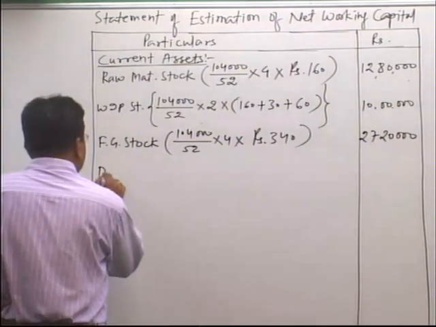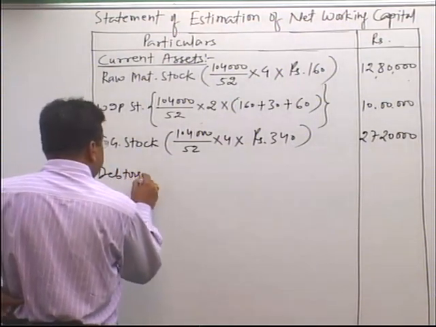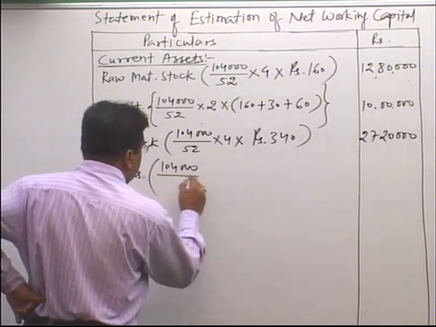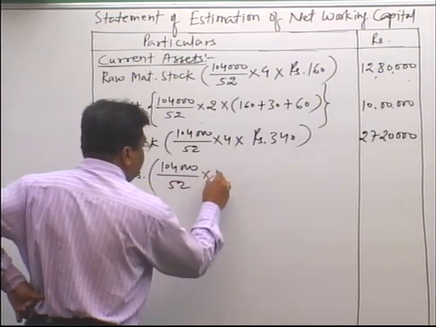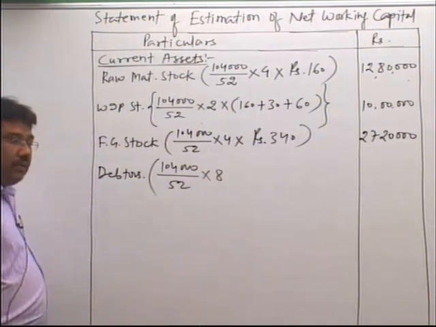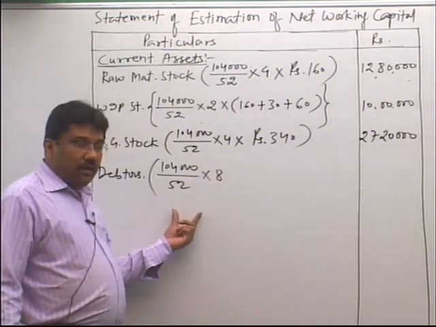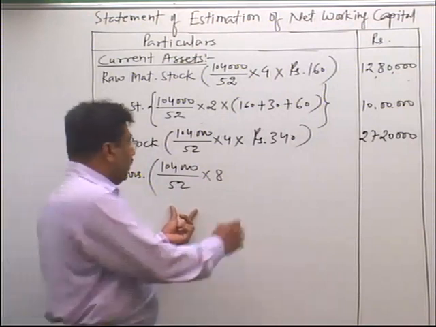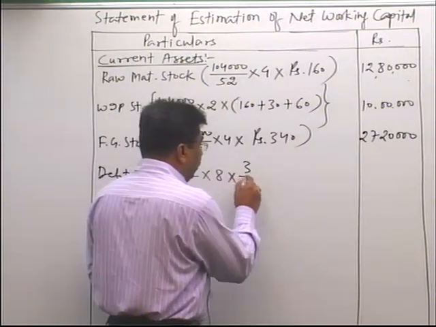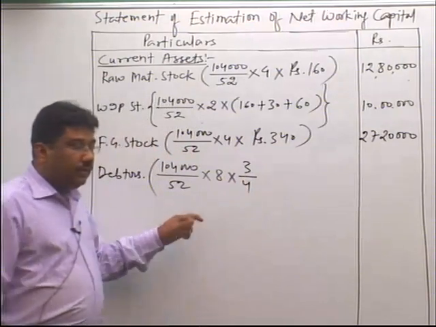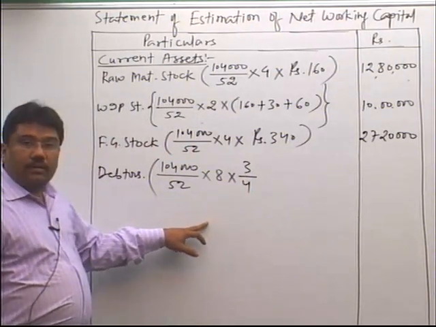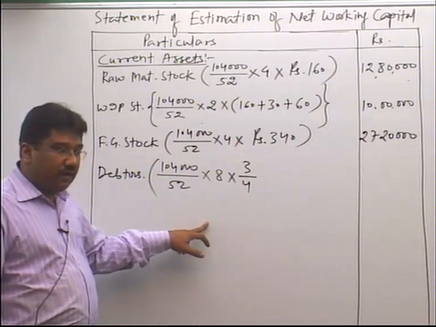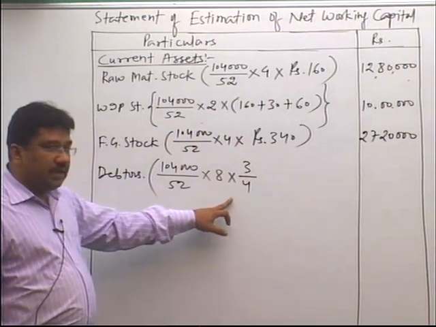So to find the value of debtors, 1,04,000 divided by 52 into 8 weeks, as 2 months is equal to 8 weeks. Whatever answer comes, that is 100% units, but out of that only 3/4 is credit sale. So multiply by 3/4, because in the question it is written that 25% is cash sale, so 75% is credit sale.